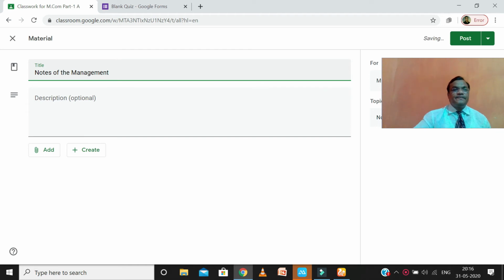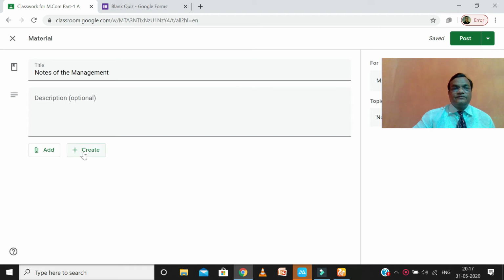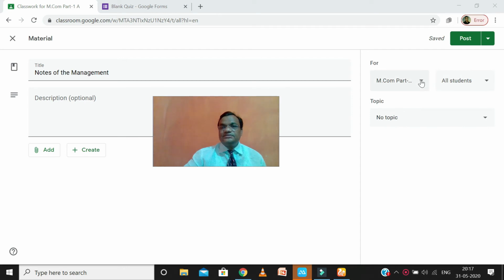Management subject. You can write descriptions, and again you can click add here: if you have already created the notes you can add them here, and if not you can create them here. These notes of management you can choose from Google Drive, link, file, YouTube, or any from here. And if not, you have to create a new file, then you can create it here. Now see, the same things: as teachers, we are giving the notes to the students.